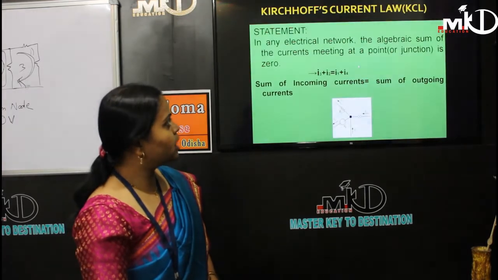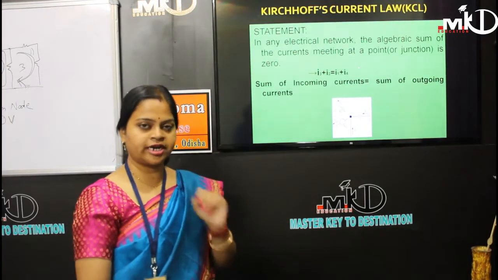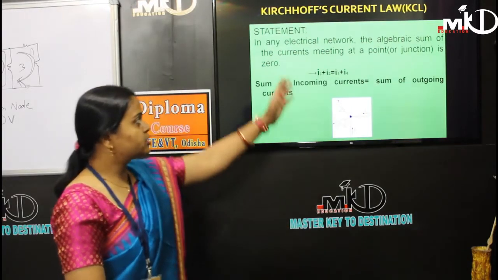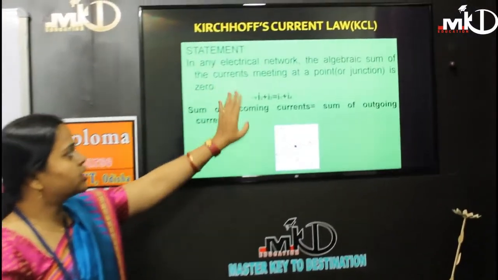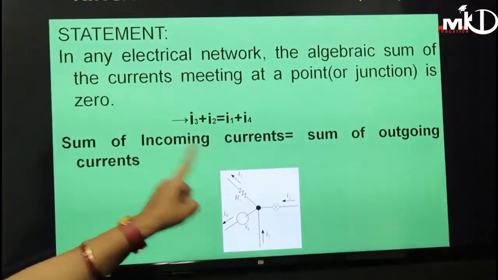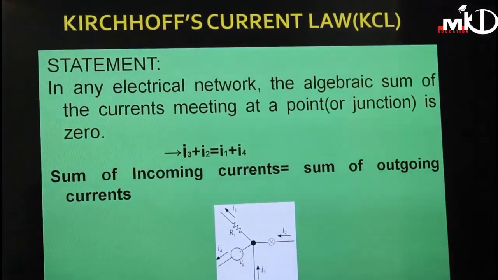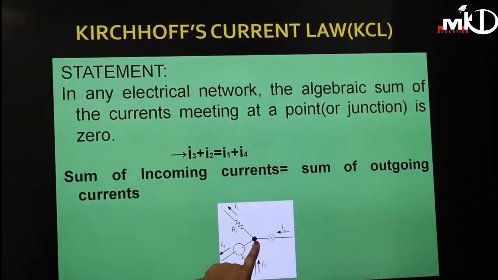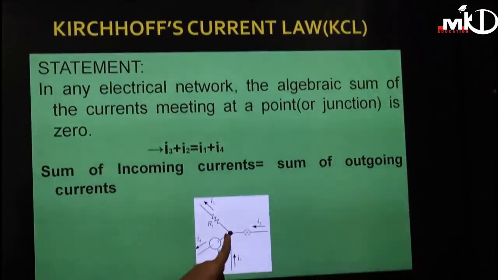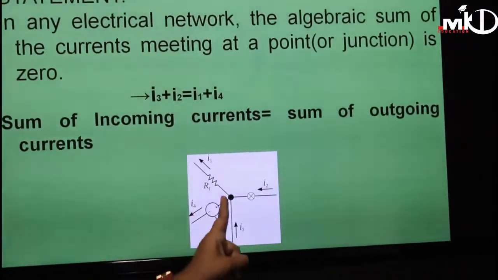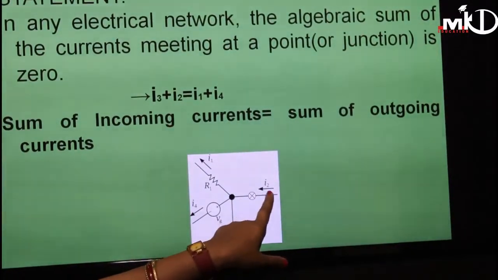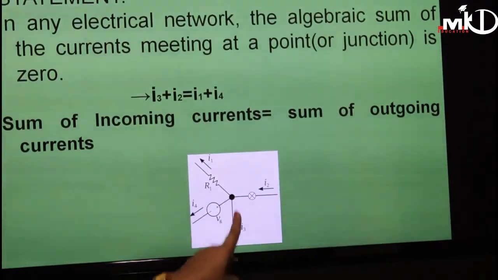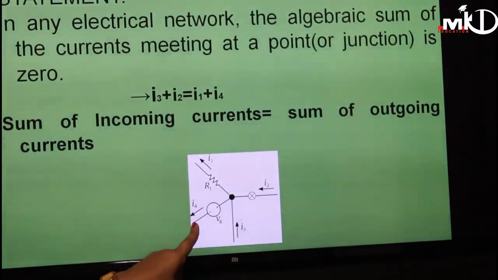Kirchhoff has two laws. One is the current law, the second one is the voltage law. This is Kirchhoff's current law. The statement is: in any electrical network, the algebraic sum of the currents meeting at a point or a junction is equal to 0. Taking this as an example, this is the junction point. Current I1 is outgoing, going from the junction. Current I2 is incoming, coming towards the junction. I3 is also incoming, I4 is outgoing.